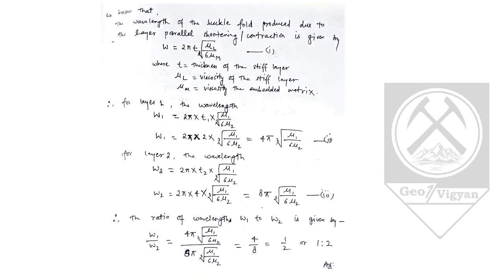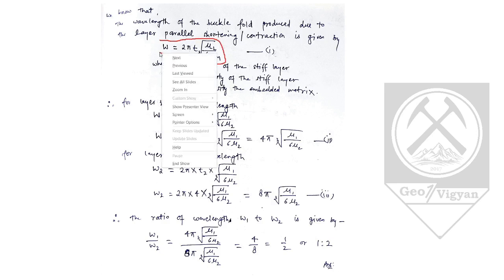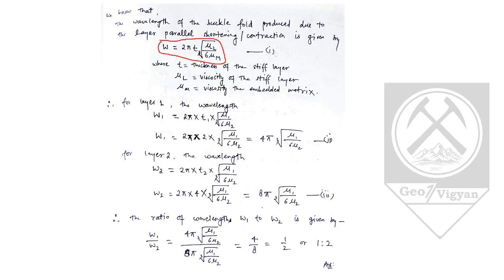Now coming to the solution, the wavelength of a buckle fold produced due to layer parallel shortening or contraction is given by W, wavelength denoted by W. W equals 2 into pi into T into cube root of (mu L upon 6 mu m). Here T is the thickness of the stiff layer, mu L is the viscosity of the stiff layer, and mu m is the viscosity of the embedded matrix.